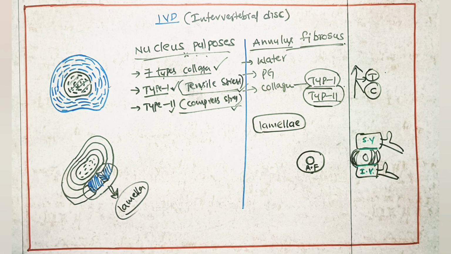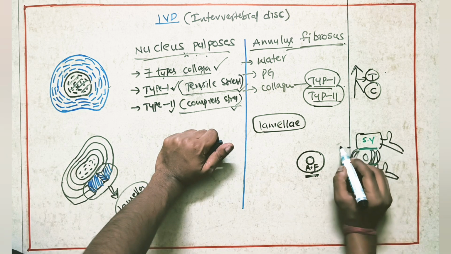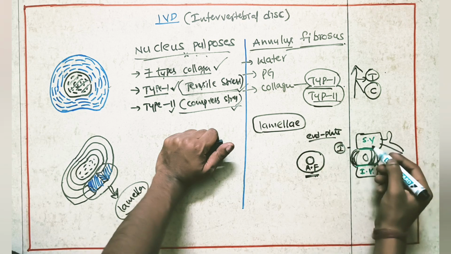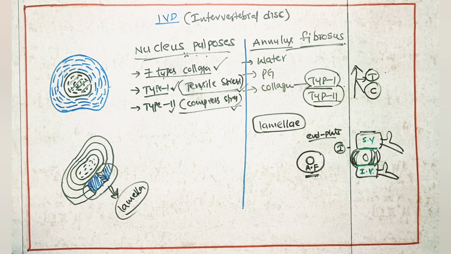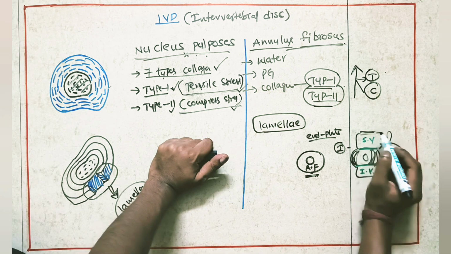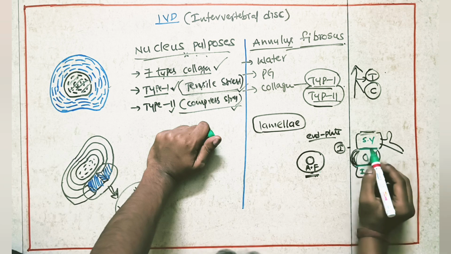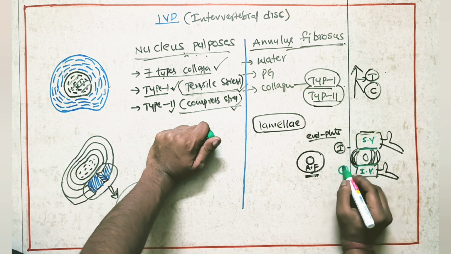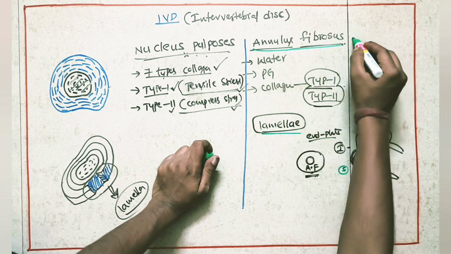The end plate will be present here. This is the superior end plate, this is the inferior end plate. So the annulus fibrosus is going to articulate with the inferior end plate of the superior vertebra and the superior end plate of the inferior vertebra. So this is the connection of the annulus fibrosus with the vertebral body.